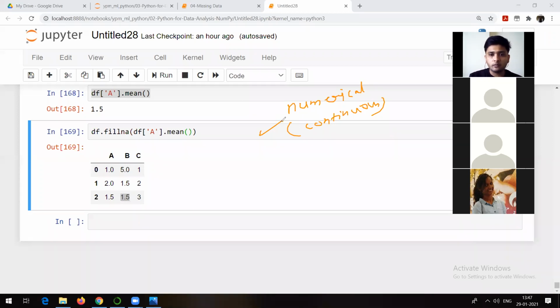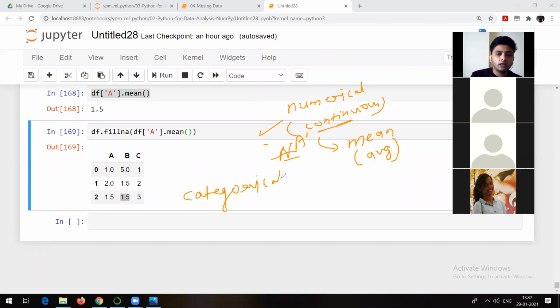If you have those kinds of columns with some missing values, always remember, in numerical or continuous data, we always replace missing values with the mean of that particular column. Mean is nothing but the average. But what about categorical data or categorical columns? Now, what do you mean by categorical data or categorical columns?